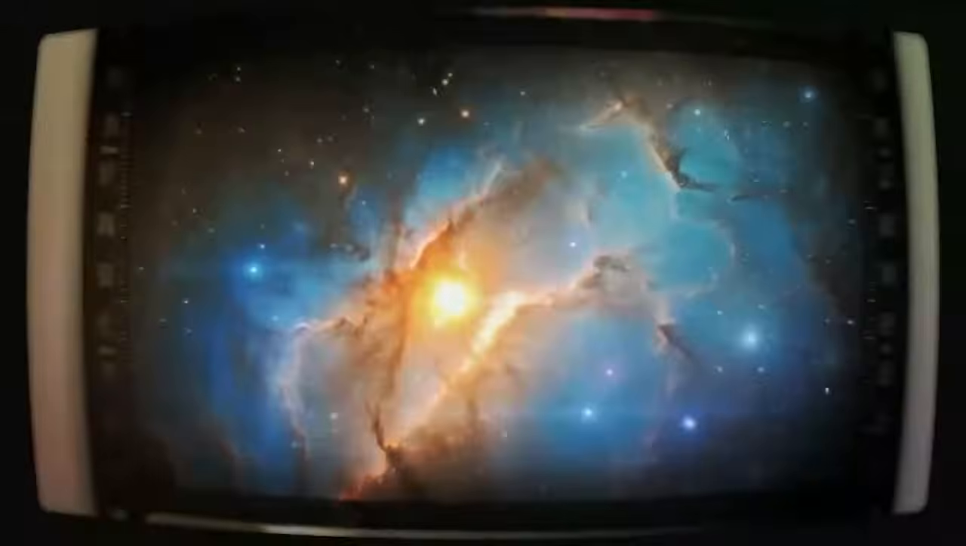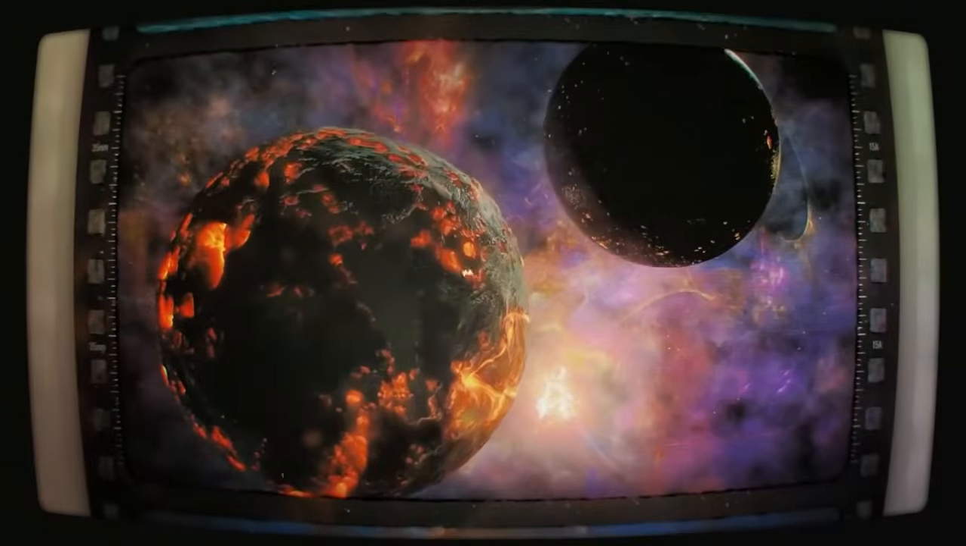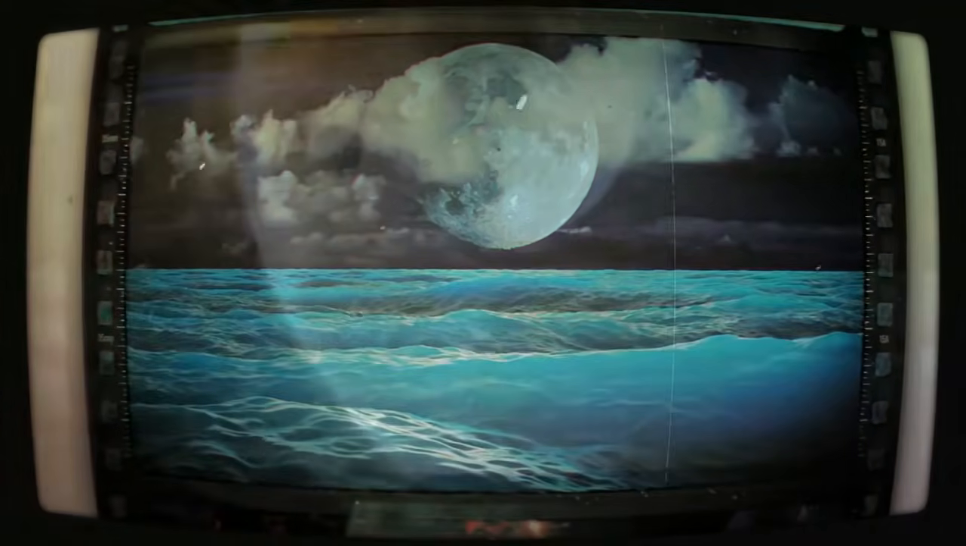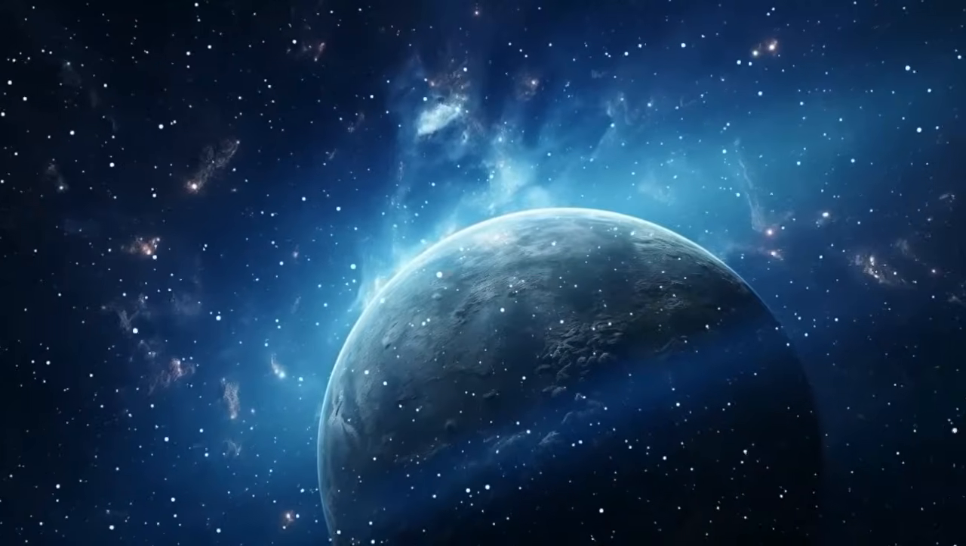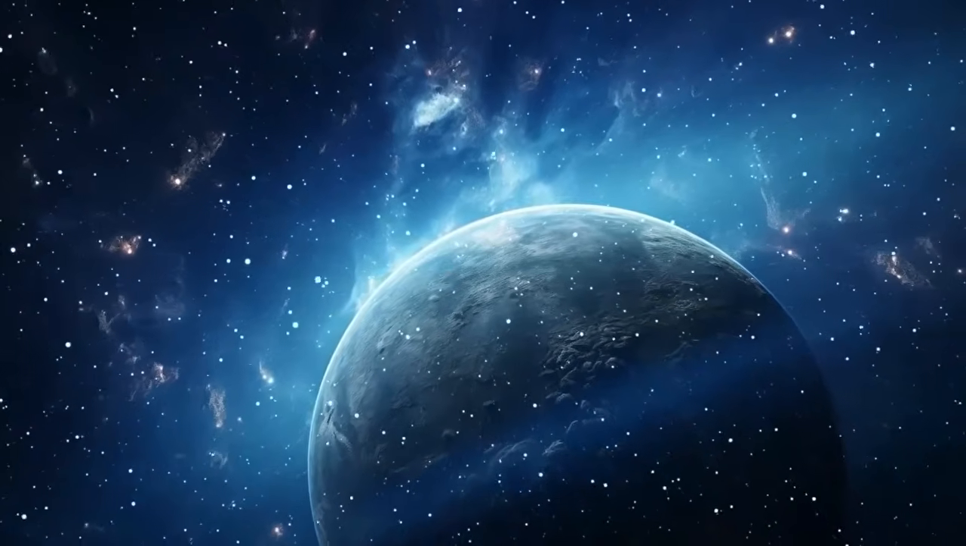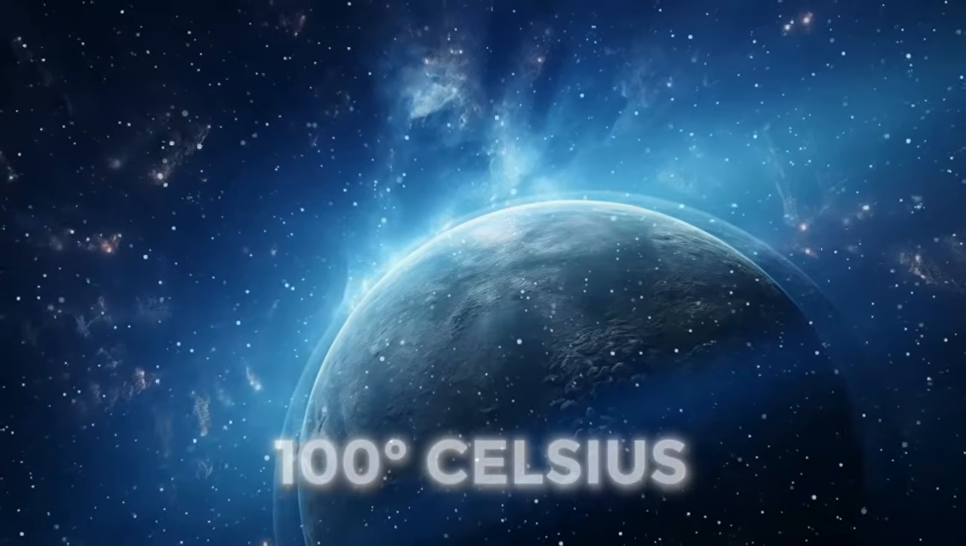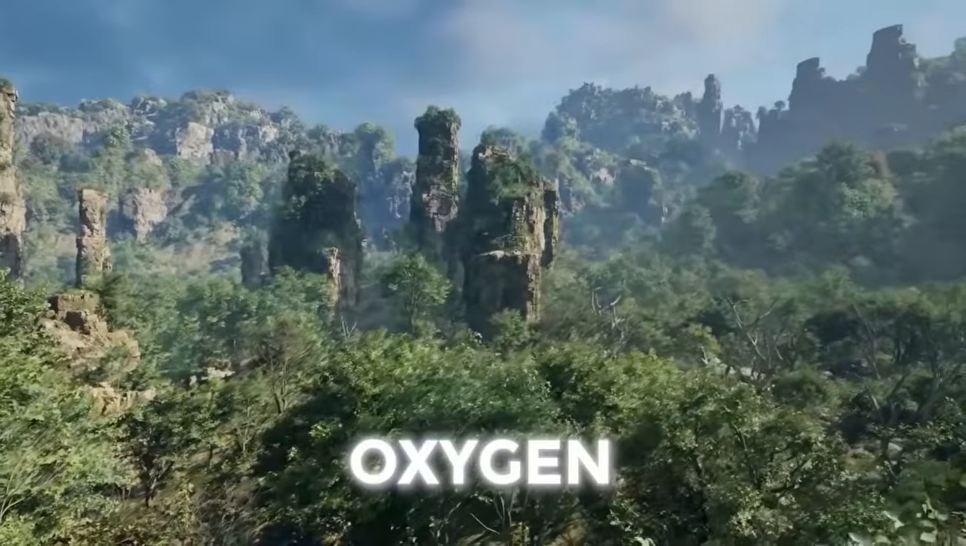From the birth of the Earth in a molecular cloud, to the Theia collision, to the moon's formation, to the delivery of water by comets influenced by Jupiter, every event helped make Earth suitable for life. The planet's temperature had cooled to nearly 100 degrees Celsius, but oxygen, the final ingredient for life, was still missing.